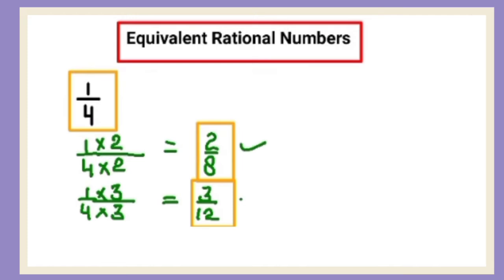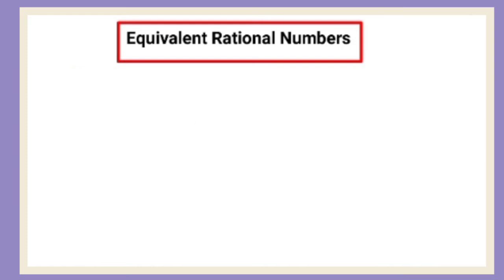Right? 2 upon 8 and 3 upon 12 किसके equivalent है? 1 upon 4 के equivalent है. Clear? Now let's practice with one more part. Suppose you have minus 7 upon 2 and you want to find 3 equivalent fractions. Right? So first multiply the numerator as well as denominator with the same number. I am multiplying by 2.